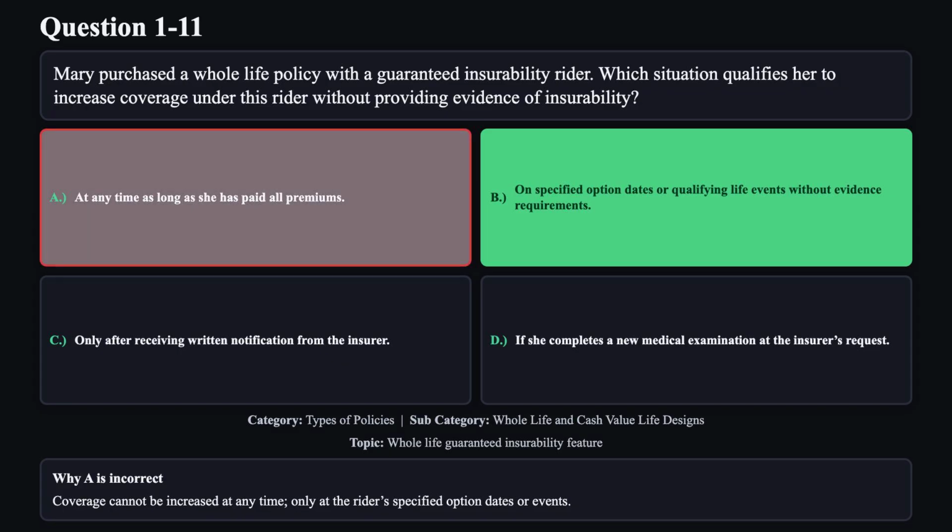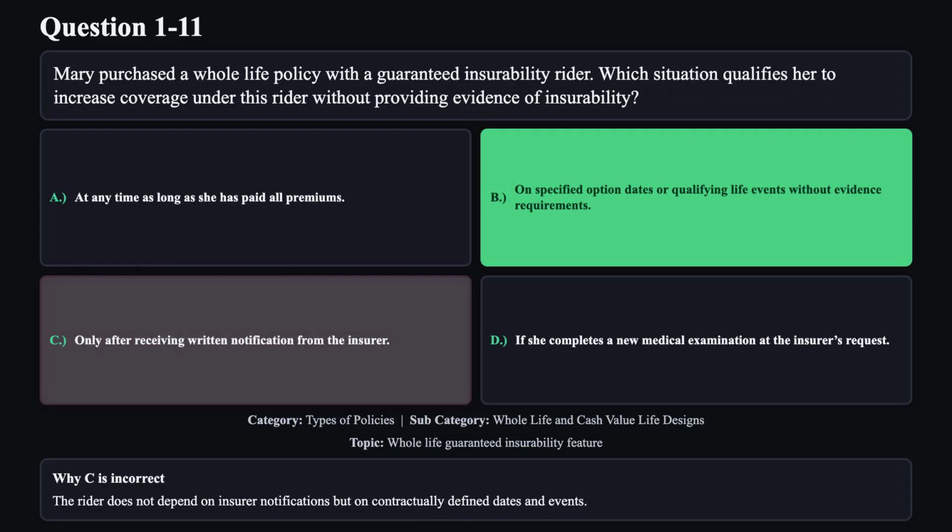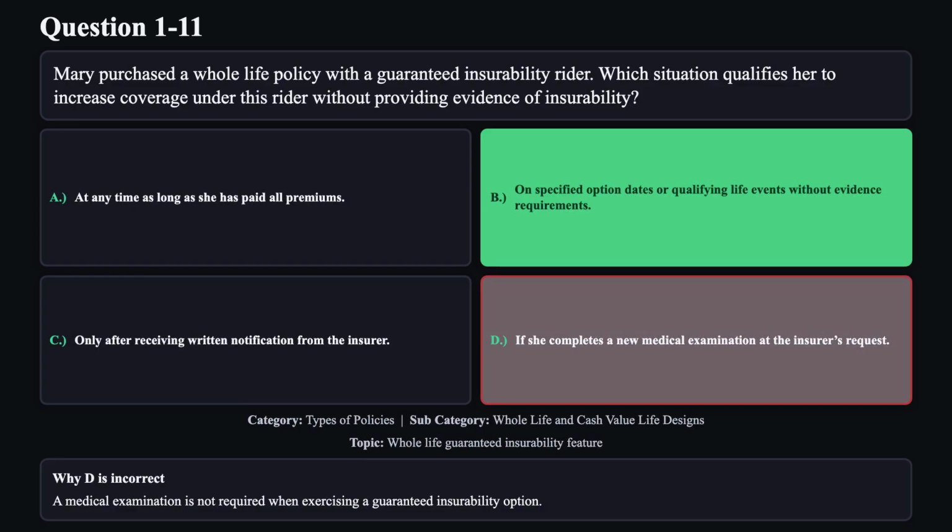Reason A is not correct. Coverage cannot be increased at any time, only at the rider's specified option dates or events. Reason C is not correct. The rider does not depend on insurer notifications but on contractually defined dates and events. Reason D is not correct. A medical examination is not required when exercising a guaranteed insurability option.